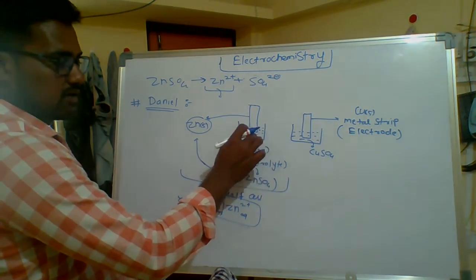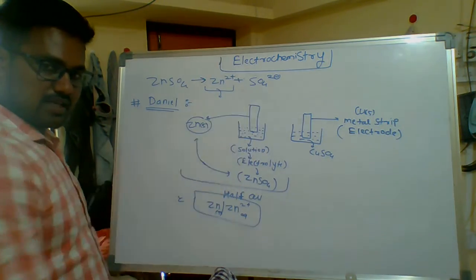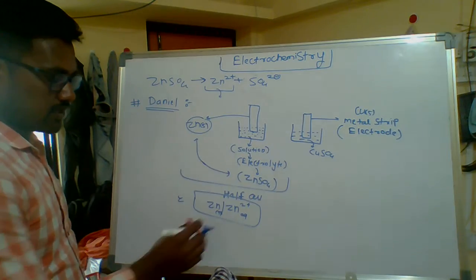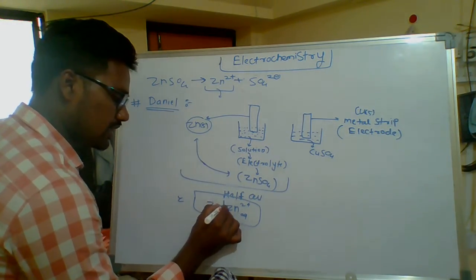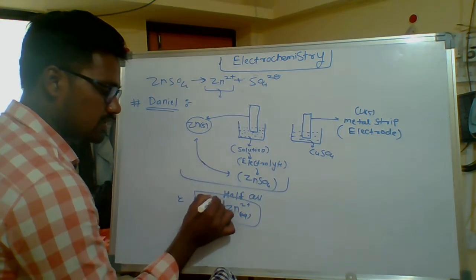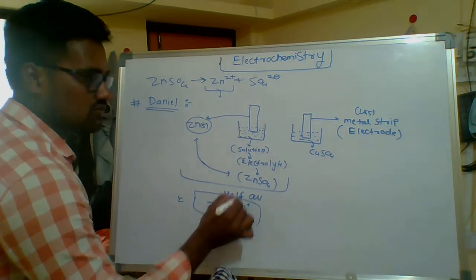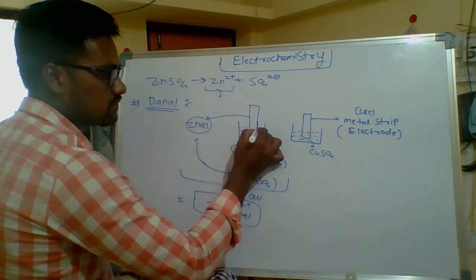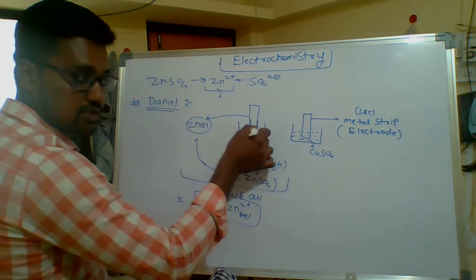In the beaker I take the electrolytic solution and keep this electrode in it. Here is the zinc. I put one bar, and zinc aqueous means the zinc metal strip interacts with zinc sulfate solution. We see here this is the surface. This zinc metal rod interacts with this solution.